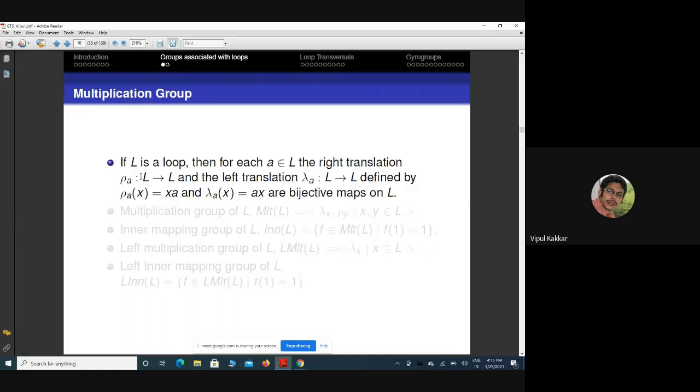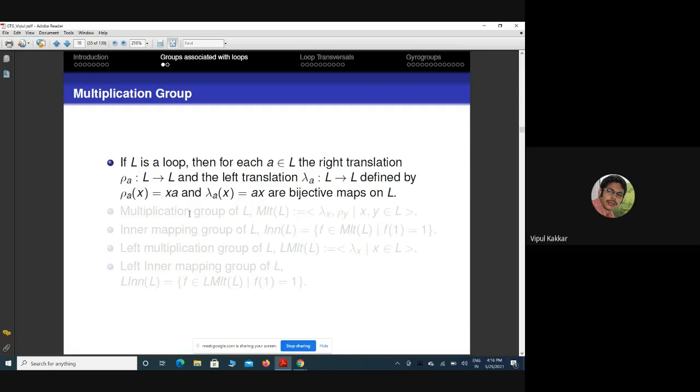So if L is a loop, recall the definition: both ax equals b and xa equals b are uniquely solvable. This precisely means that the right translations and left translations are bijective maps.